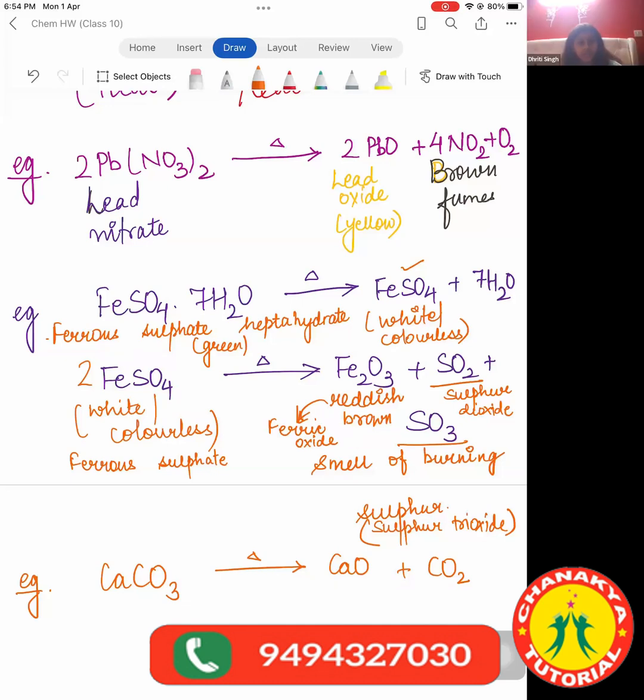Ma'am, in FeSO4.7H2O, the 7H2O is getting added or getting multiplied? It is neither added nor multiplied. It is written with a dot. It means that there are certain specific water molecules which are attached with the salt, and we call these water molecules as water of crystallization.